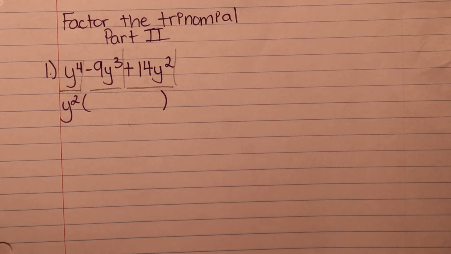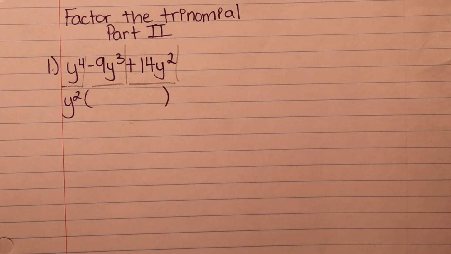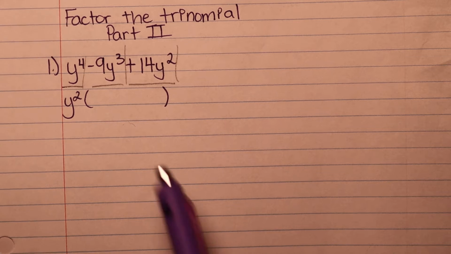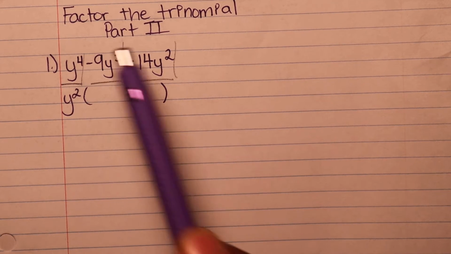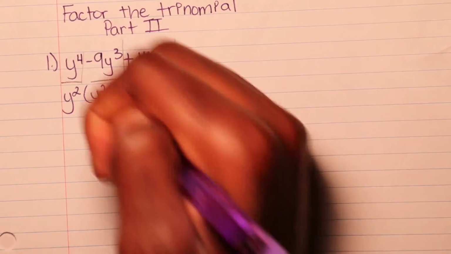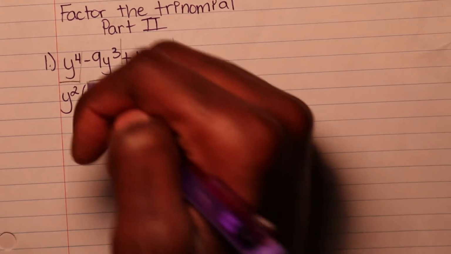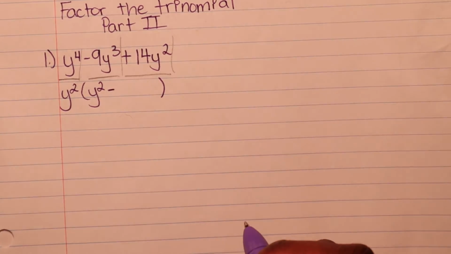Now all you have to do is work in reverse and try to get back to the original problem. How do you do that? I'll show you. We got a y squared. All we have to figure out is y squared times what will give us this y fourth. So y squared times y squared will give us this y fourth. Now we have a minus sign, so we drop the sign.